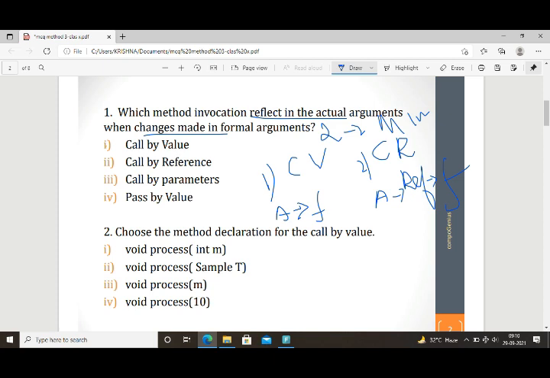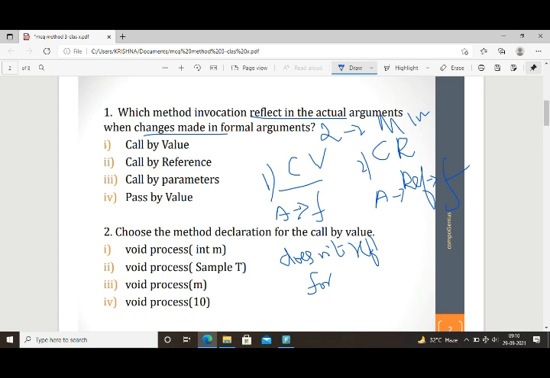In the case of call by value, the changes made in the formal argument don't reflect in the actual argument. Whatever changes we are doing in the formal argument, that doesn't reflect to the actual argument.